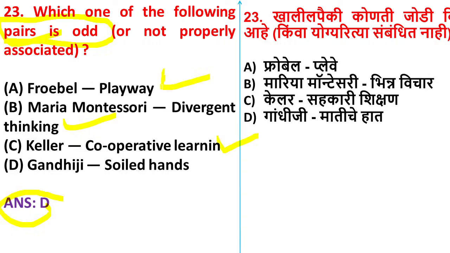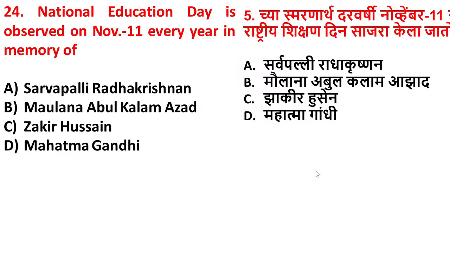Froebel introduced Playway, this is correct, which is also known as the kindergarten. Maria Montessori, Divergent Thinking. Keller has developed cooperative learning. Gandhiji, soiled hands. This is not correct here. So this is the odd one. Option D is correct. Already the answer is displayed.